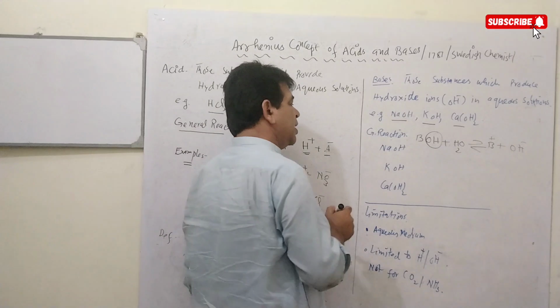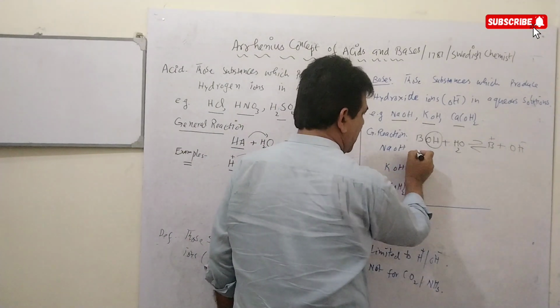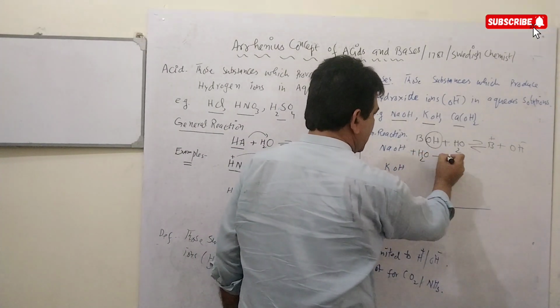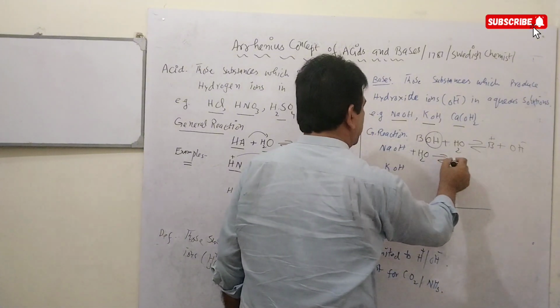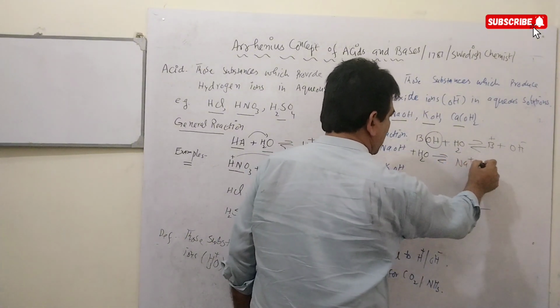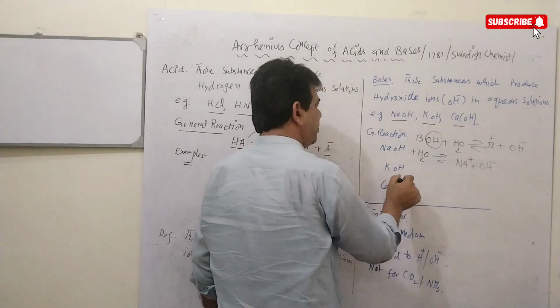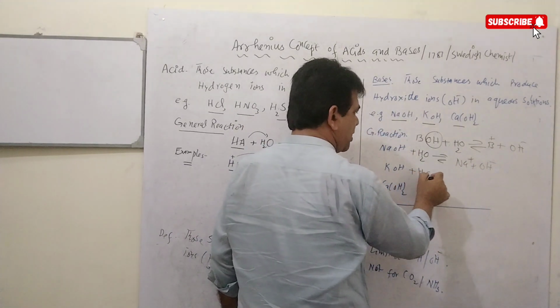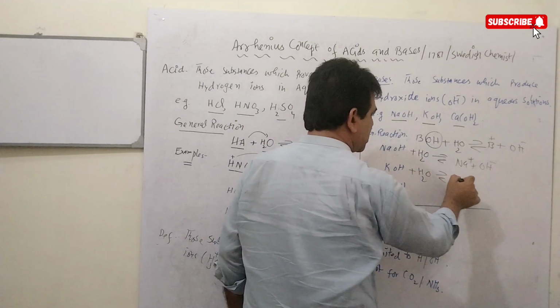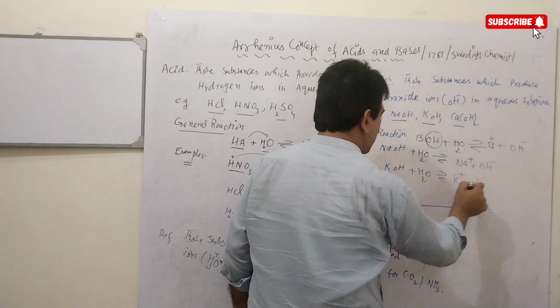Now we can have general examples. NaOH when dissolved in water, H2O, what will it give? It will produce sodium ions and hydroxide ions. Similarly, when KOH is dissolved in water, it will produce potassium ions and hydroxide ions.